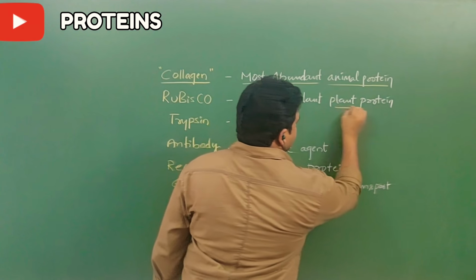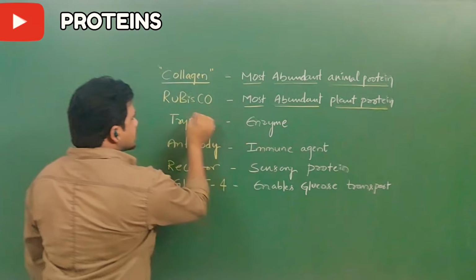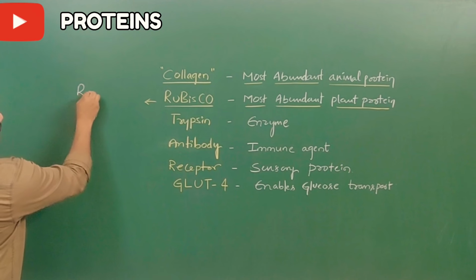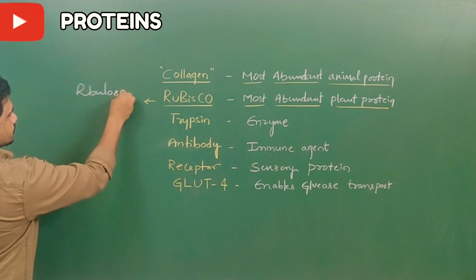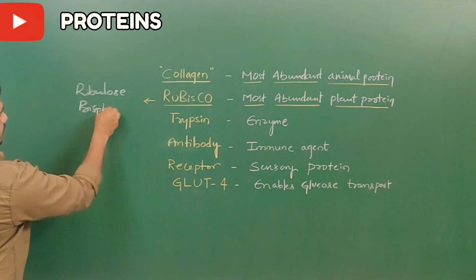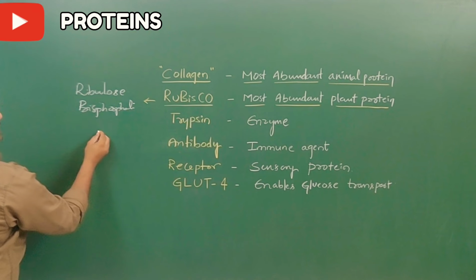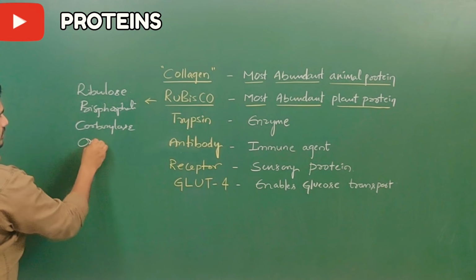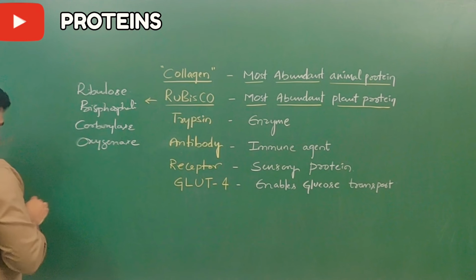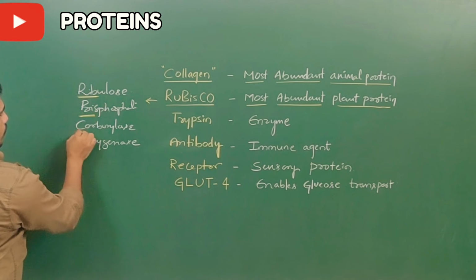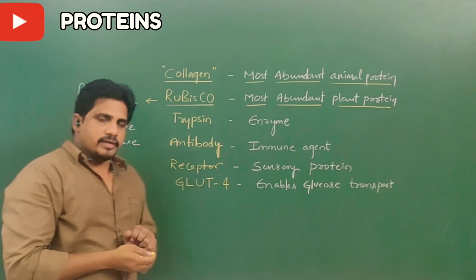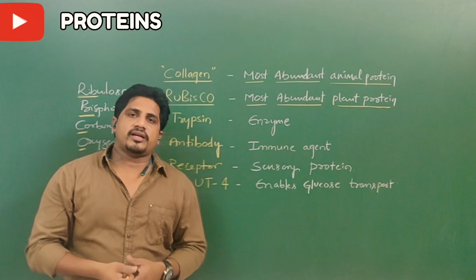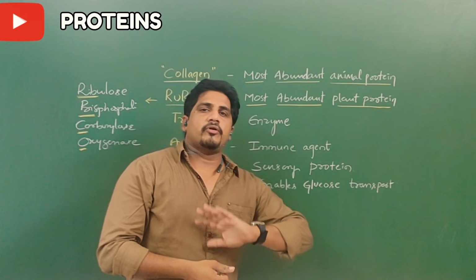Whereas, what about the plant? The most abundant plant protein is Rubisco. Its full form I am going to write: ribulose bisphosphate carboxylase and oxygenase. This enzyme is the most abundant enzyme in the world as well as in the plant. Why? Because plants are the most abundant living organisms. That's the reason Rubisco is also the most abundant protein in the world.